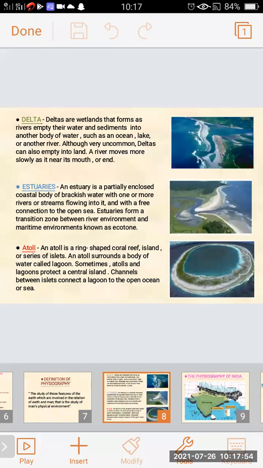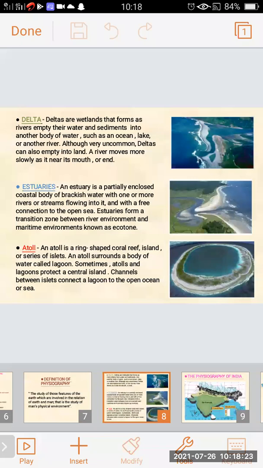Now we will say atoll. An atoll is a ring-shaped coral reef. It is a ring shape. The shape it forms is a ring-shaped coral reef island or series of islets. An atoll surrounds the body of water called a lagoon.